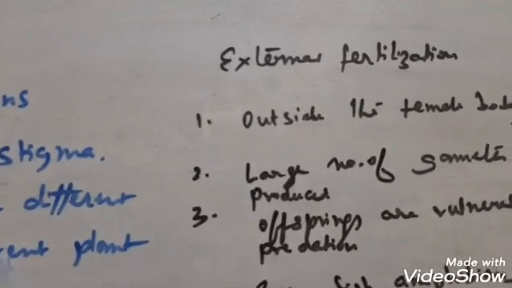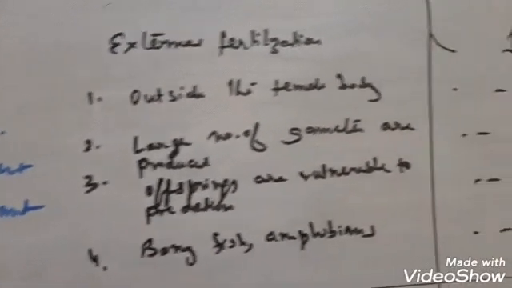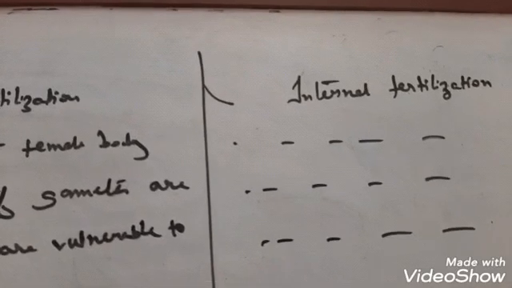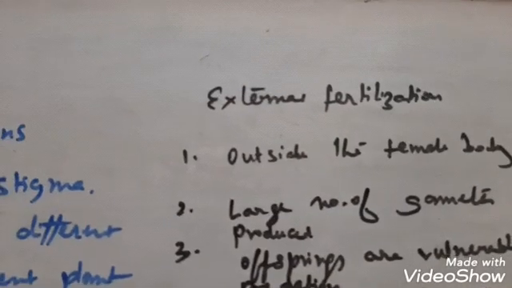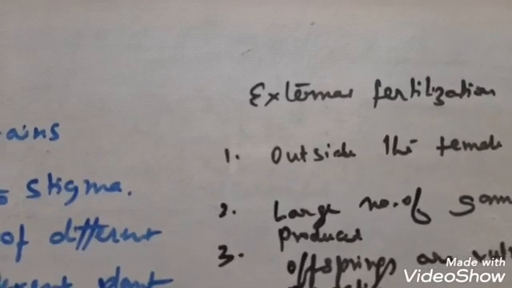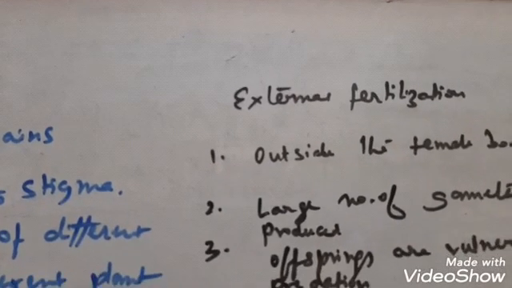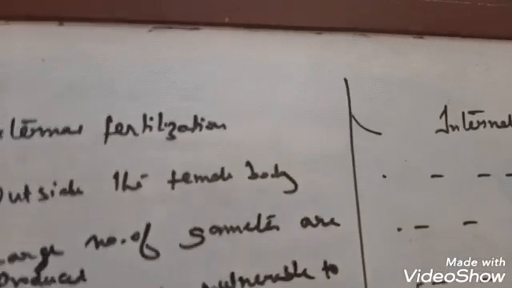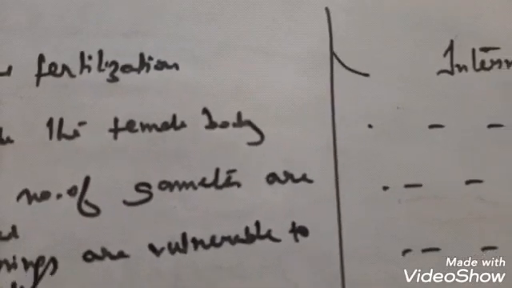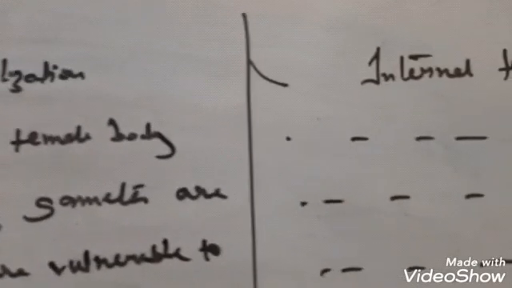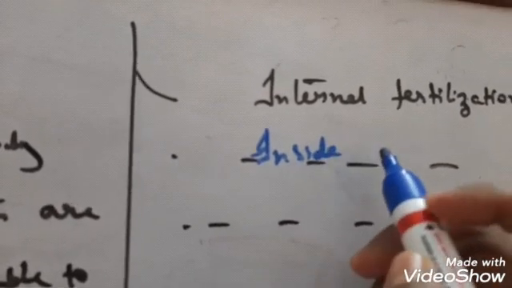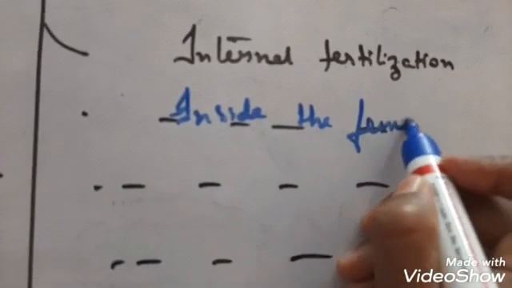So children, now let me describe external fertilization and internal fertilization. I have described here the external fertilization, the 4 points, but I have left some blank spaces for you to complete the internal fertilization. I hope you will understand after describing the external fertilization. Now see, as the term implies, external fertilization takes place outside the body of the female. Clear? So what will be the answer for the internal fertilization? That is, the fertilization will take place inside the female body. So I am writing it: fertilization takes place inside the female body. Clear? Okay.